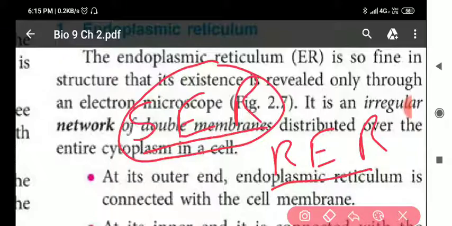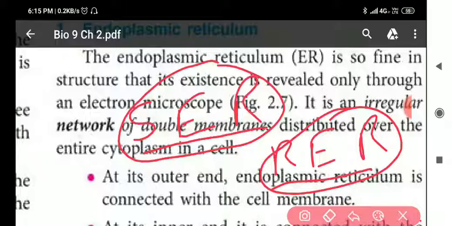These are the type whose surface contains ribosomes, so their surface becomes rough due to the ribosomes. Clear, all of you?